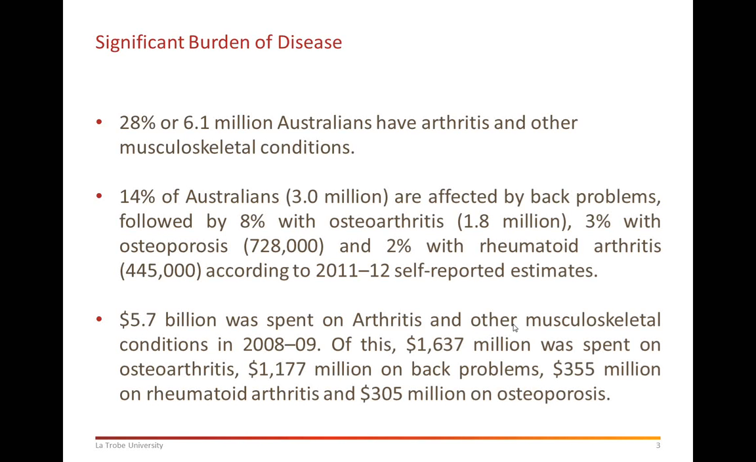Then the federal government spends $5.7 billion in Australian dollars on musculoskeletal disorders. This is statistics from 2008-2009. I would not know what they are spending right now, but obviously the expenditure tends to grow over time. Unfortunately, the Australian Institute of Health doesn't have current statistics on these figures, but this gives us a picture of how much money is spent on arthritis and other musculoskeletal conditions. That's a significant amount of money.